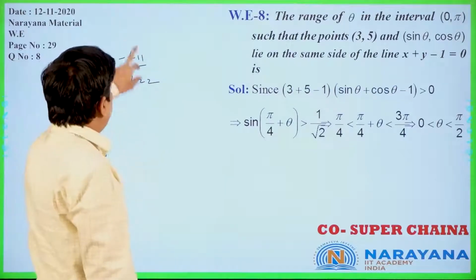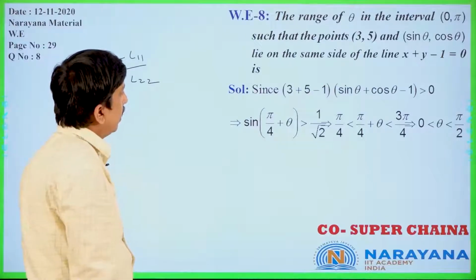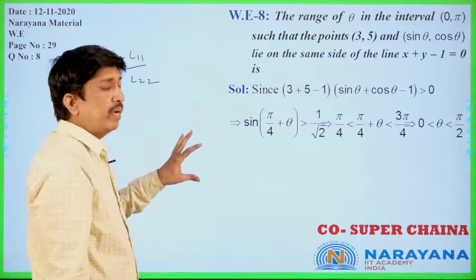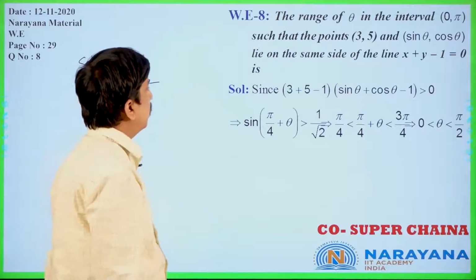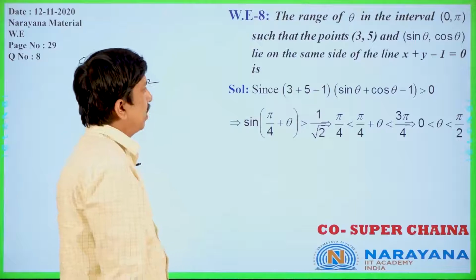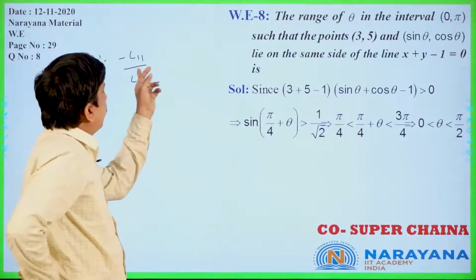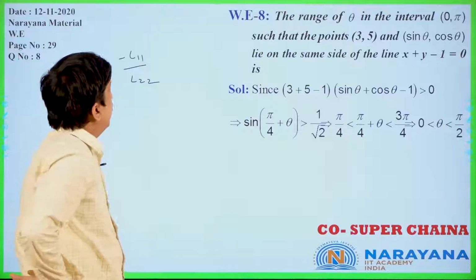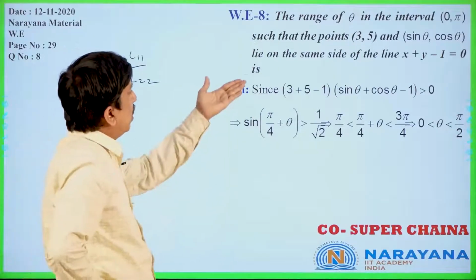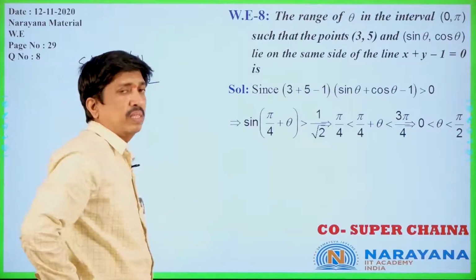Now if L11 by L22 is greater than 0, then what you can get? If this is negative, the total ratio is negative, less than 0 only you will get. That means the points are on the same side only. So the formula is minus L11 by L22. L11 means the first point substituted in the given line, L22 is the second point substituted in the given line.